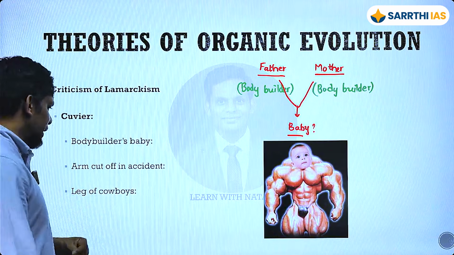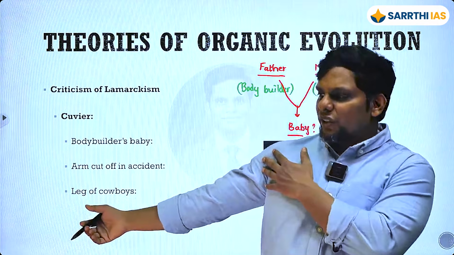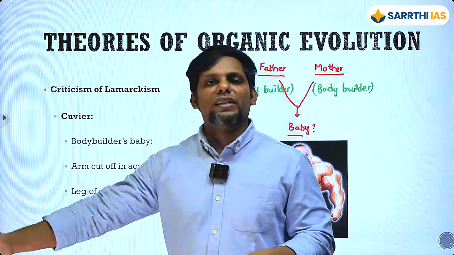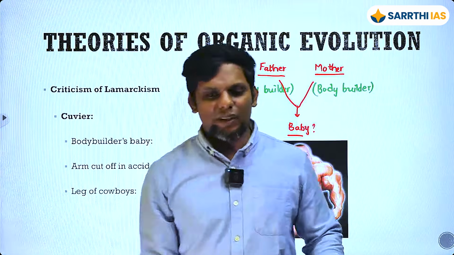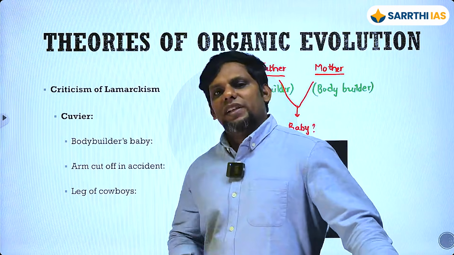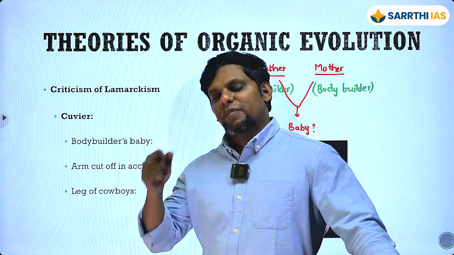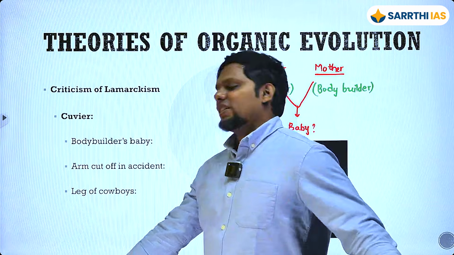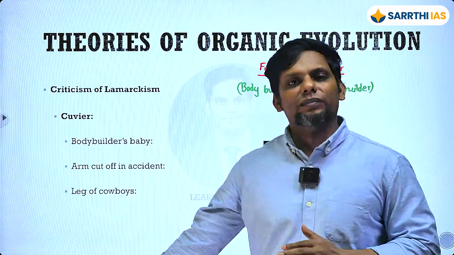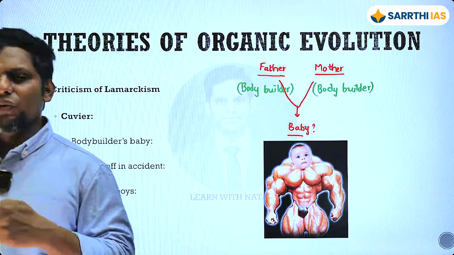Another thing somebody had mentioned: let's say somebody has an arm, and at some point, because of an accident, working with a machine or something, they lose this particular arm. Let's say it is the right arm. If that person has a child, does that mean all the babies will be born without the right arm? Actually, it is not. So not every acquired character is inherited.